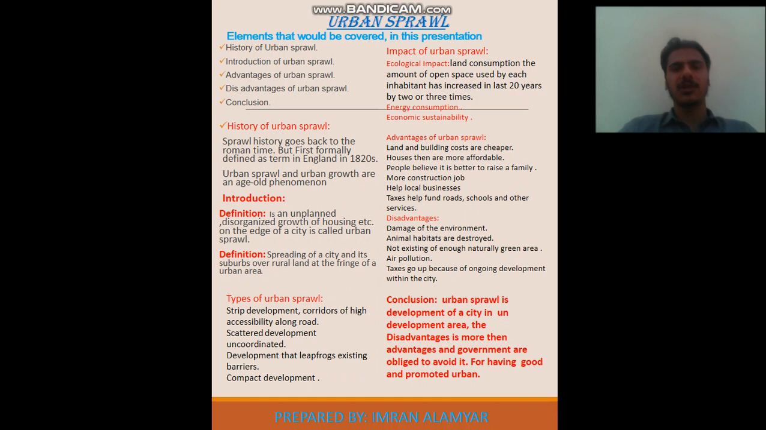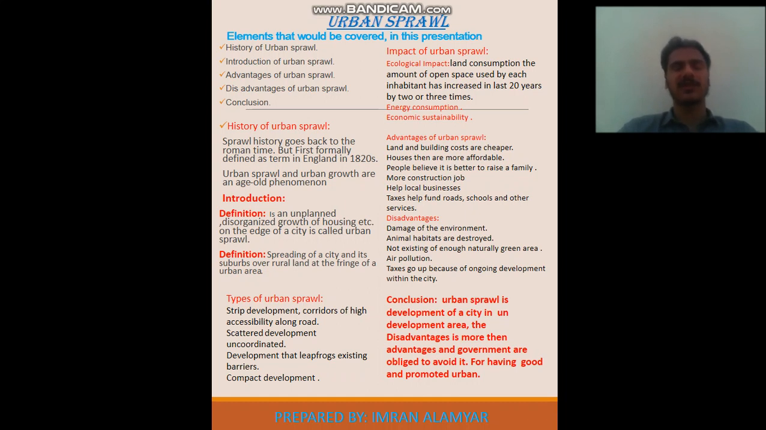So now we're going to talk about the impact of urban sprawl on the cities and on the many people who are living in a city. First of all, the most important or vital impact is the ecological impact. Land consumption: the amount of open space used by each inhabitant has increased in the last 20 years by 2 or 3 times.